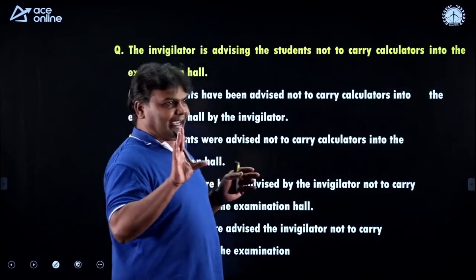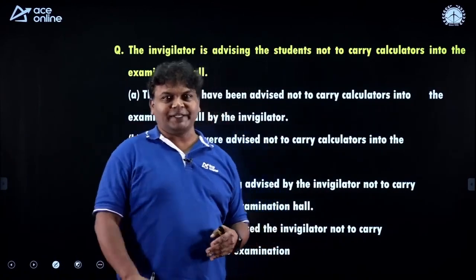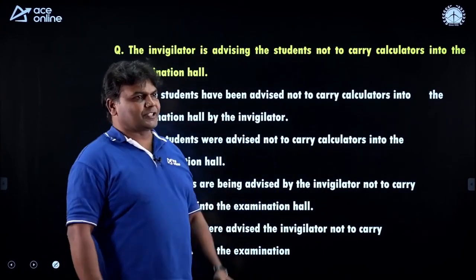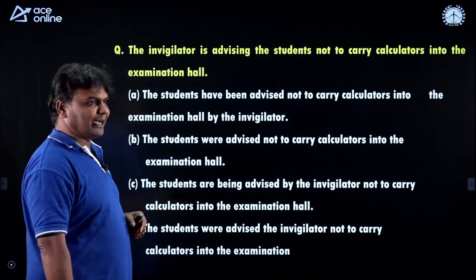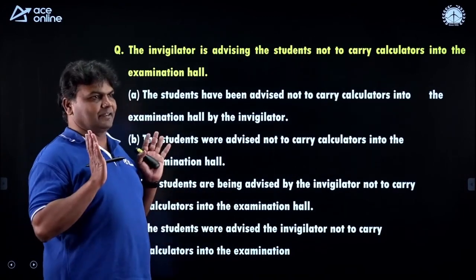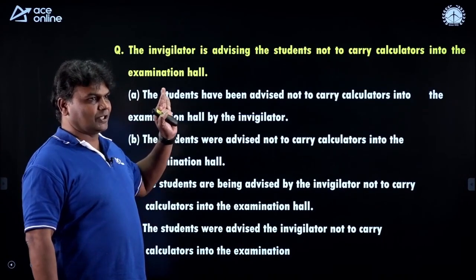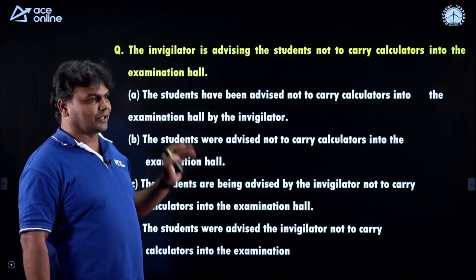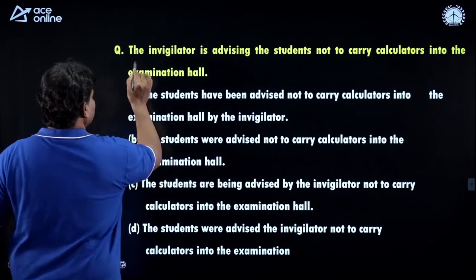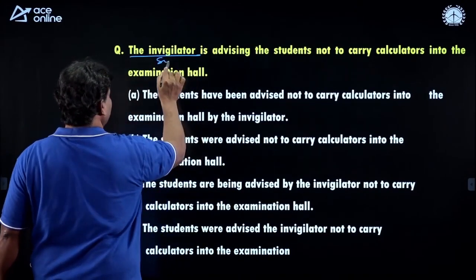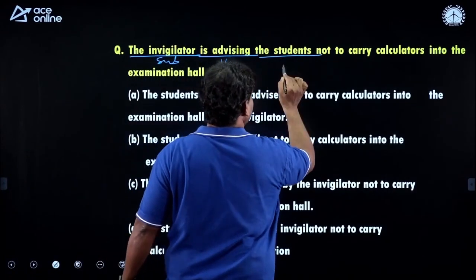There are 5 guidelines towards changing from active to passive voice. Always remember, students, I am not going to talk about all of the guidelines here. You know what is the first guideline? Change the subject into object and object into subject. So first of all, the invigilator is our subject. Is advising is the verb. The students is what we call the object.